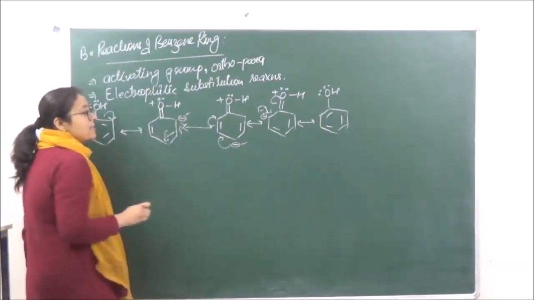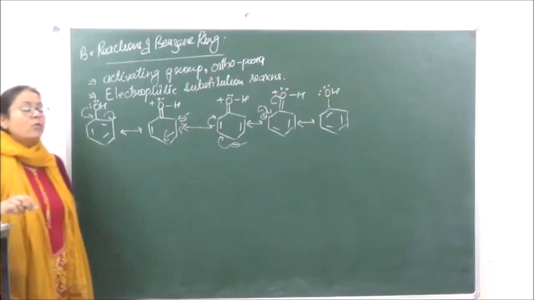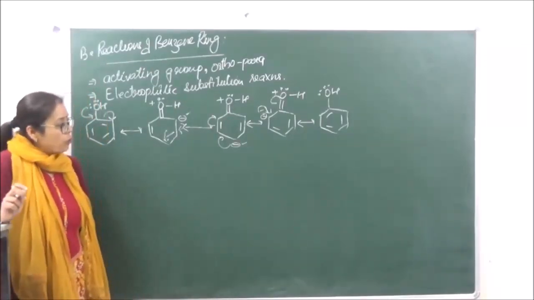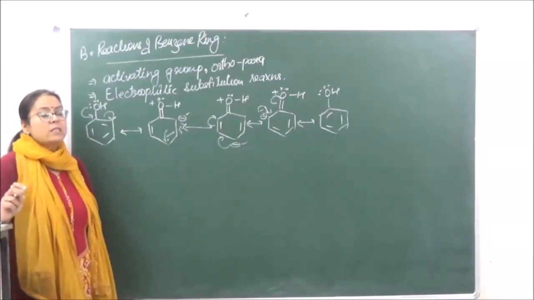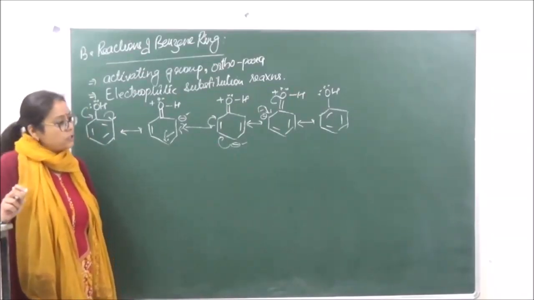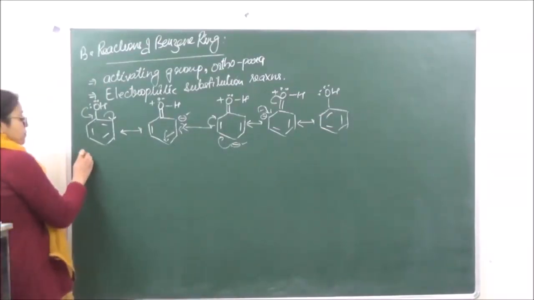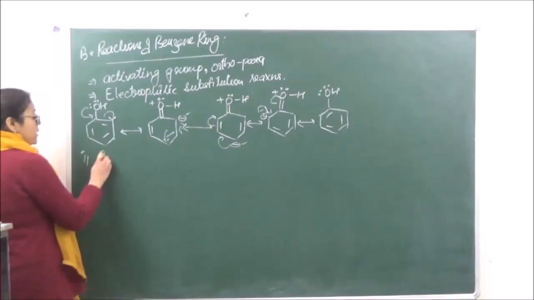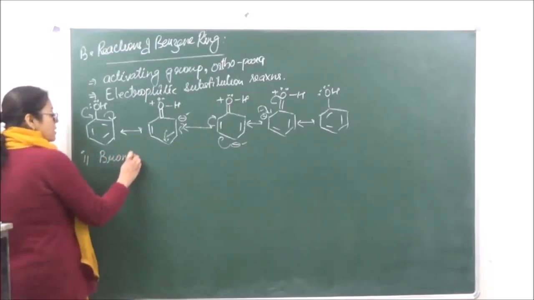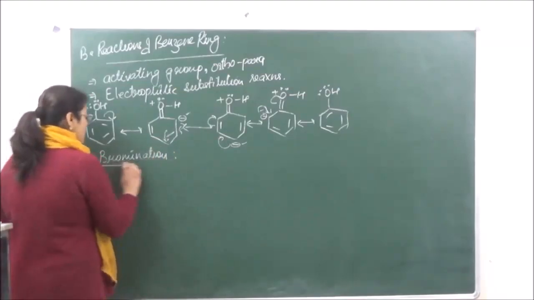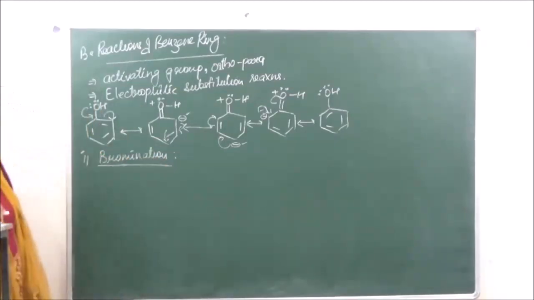So we will see that in many cases there are going to be tri-substituted products formed, and mono-substituted products may be formed by changing the reagents, right? So depending upon that, let's go on to the first reaction over here, which is the bromination reaction.